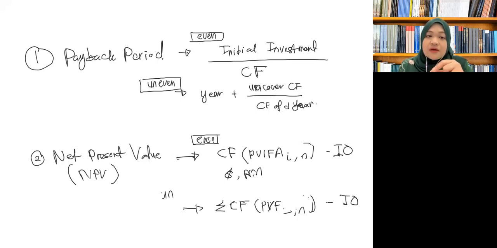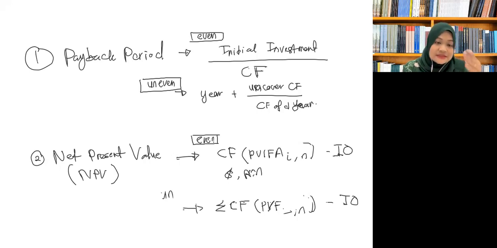Going back to payback period, how to decide whether that project is a good project or not? The shorter the period to break even, the better the performance of the project. So that's how we decide which investment is the best investment to invest.